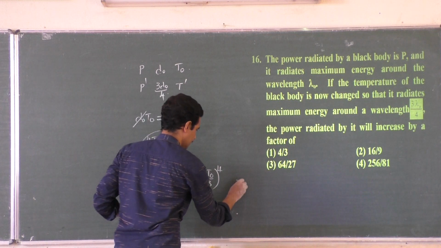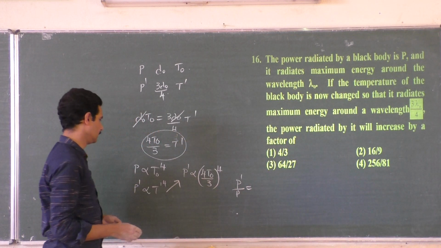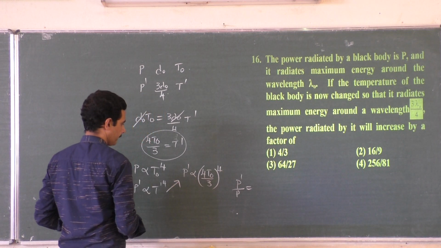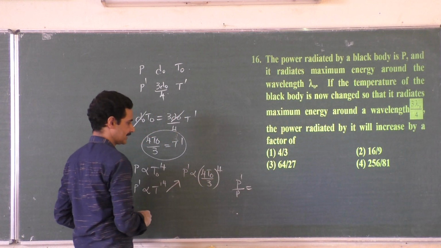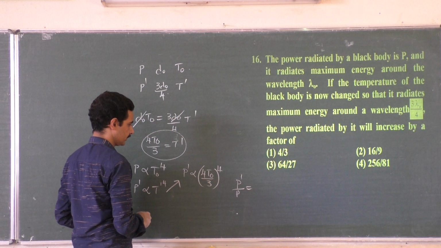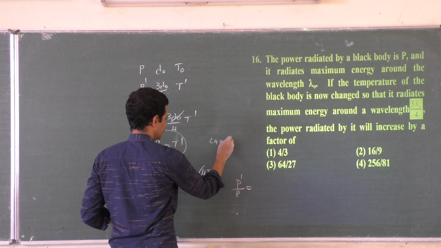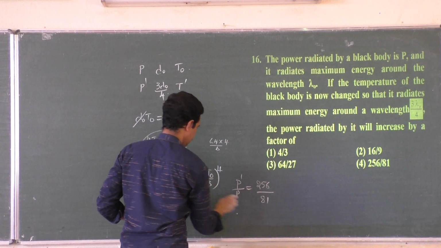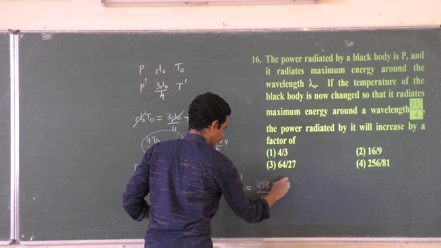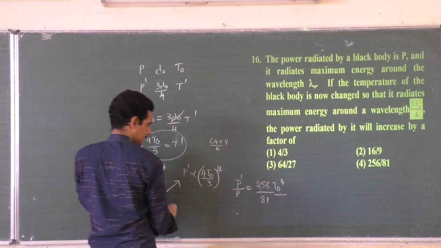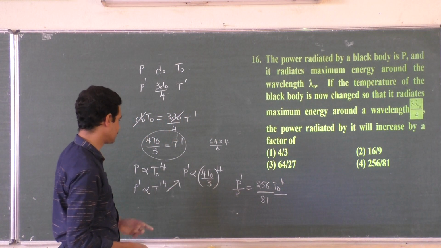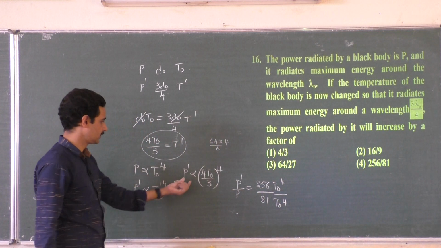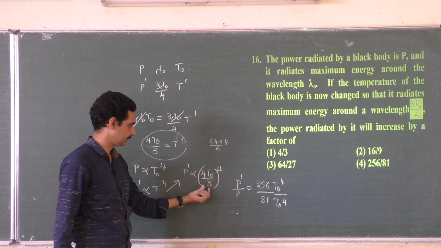P dash by P: 4 fours are 16, 4 sixteens are 64, into 4, 256. So 256 by 81 T naught to the power 4, and P is T naught to the power 4. Got it now?